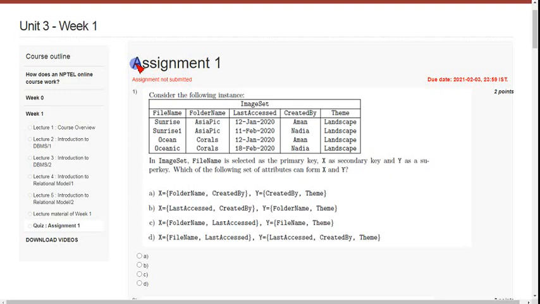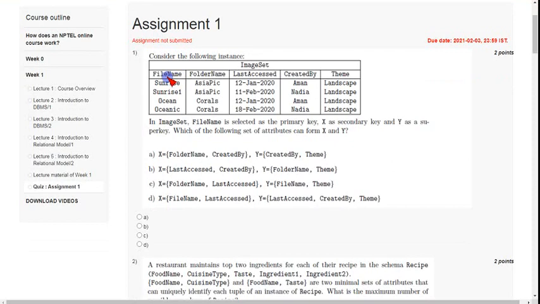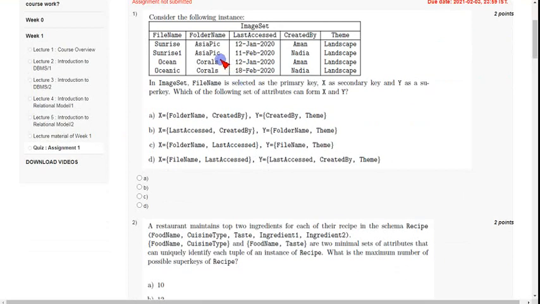Changes to the answers. So first question, consider the following instance. They have given table columns: file name, folder name, last accessed, created by, and theme. There are different values given to this data table. The answer for the first question is the third option, that is x equal to folder name, last accessed, y equal to file name, theme. So the answer for the first question is option C.